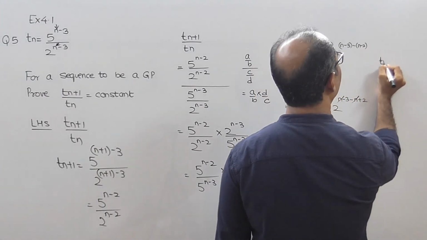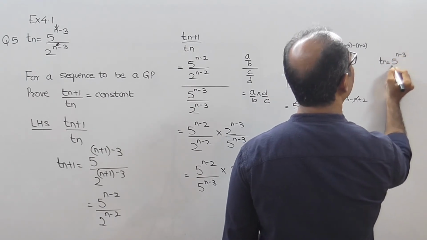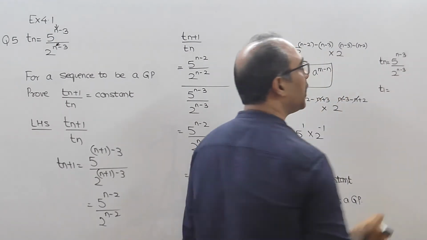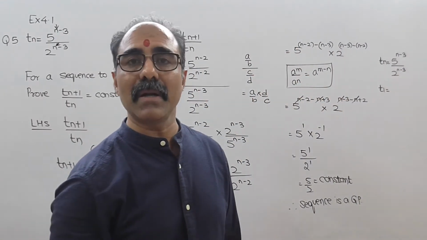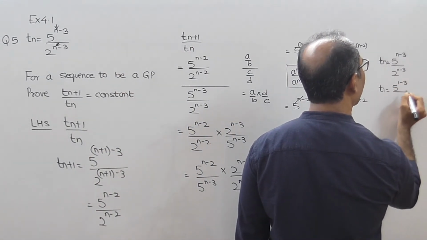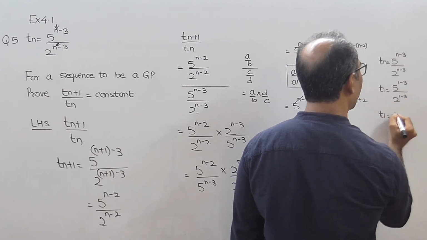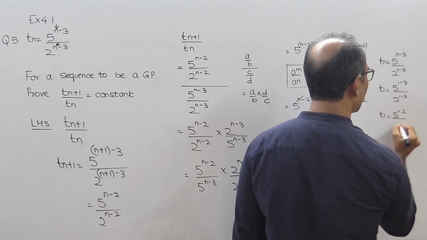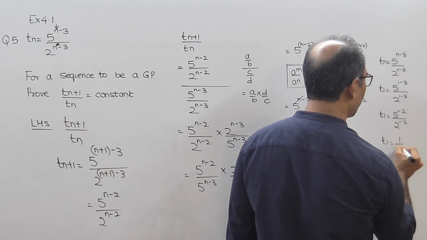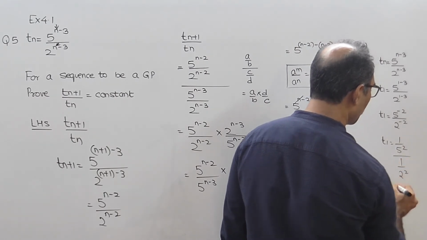Now the sum says that you have to find the first term. So can I say that Tn equal to 5 raised to n minus 3 upon 2 raised to n minus 3. मुझे चाहिए T1. T1 का मतलब क्या है, n के जगह में 1 डालो, तो this becomes 5 raised to 1 minus 3, 2 raised to 1 minus 3, T1 equal to 5 raised to minus 2 upon 2 raised to minus 2. 5 raised to minus 2 is 1 upon 5 square. 2 raised to minus 2 is 1 upon 2 square.